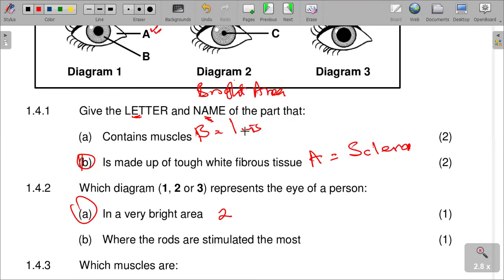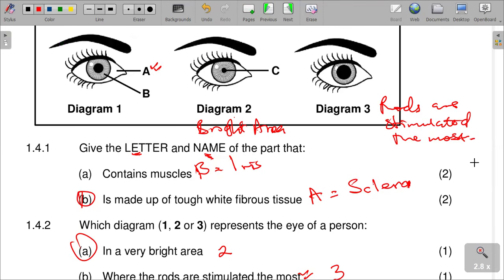Remember, I'm saying where the rods are stimulated the most, it is diagram 3. Rods are stimulated the most in diagram 3, as you can see there.